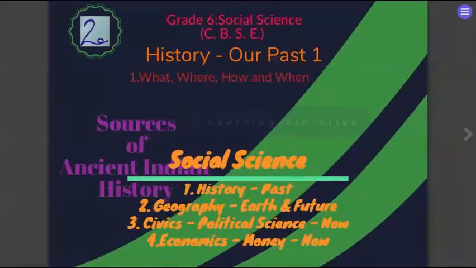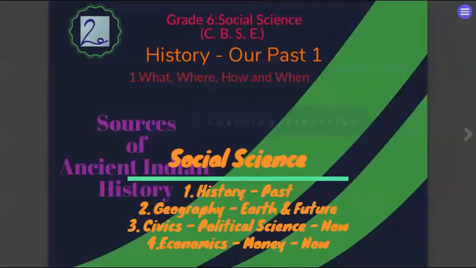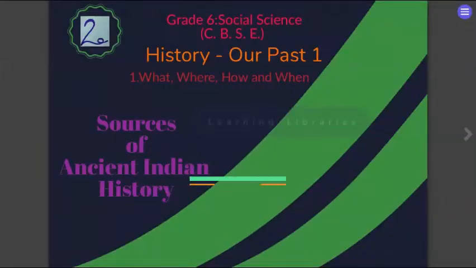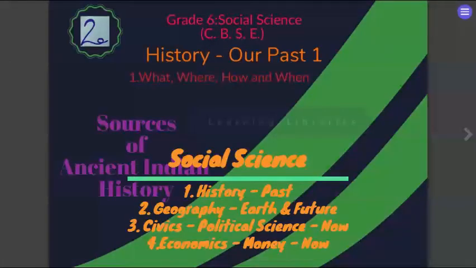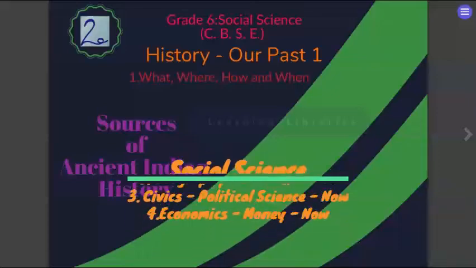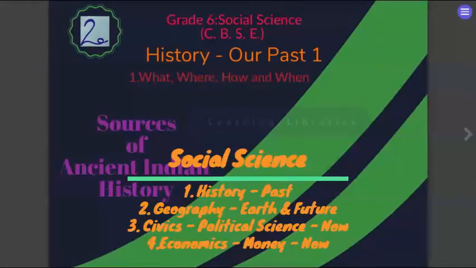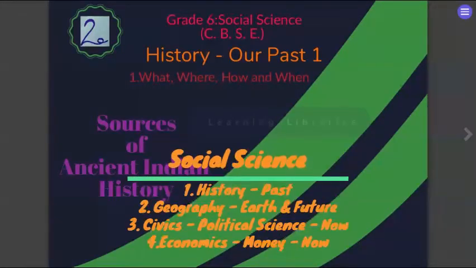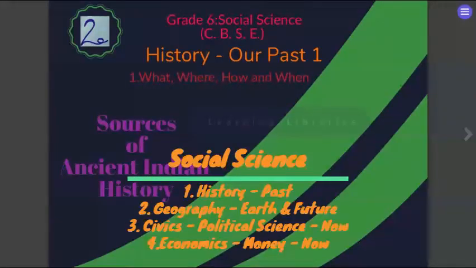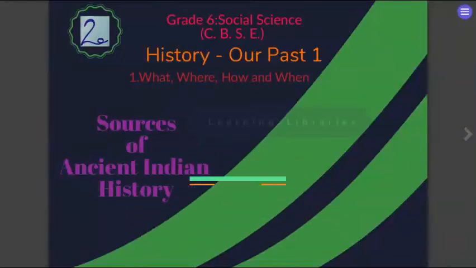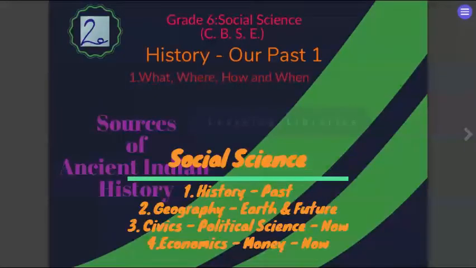Now, geography deals with the earth. What is the feature of the earth, why are we living on earth, what resources are available, what will happen in future if these resources get depleted, and how to conserve them? All these are the questions you ask in geography. It's basically the study of the earth.